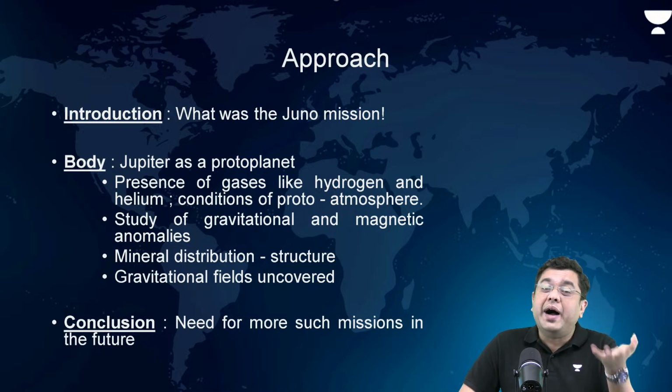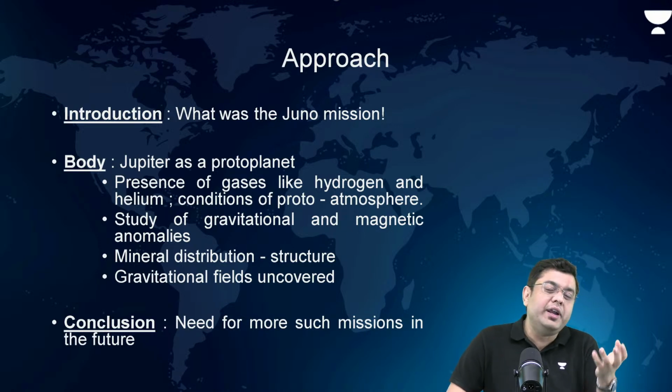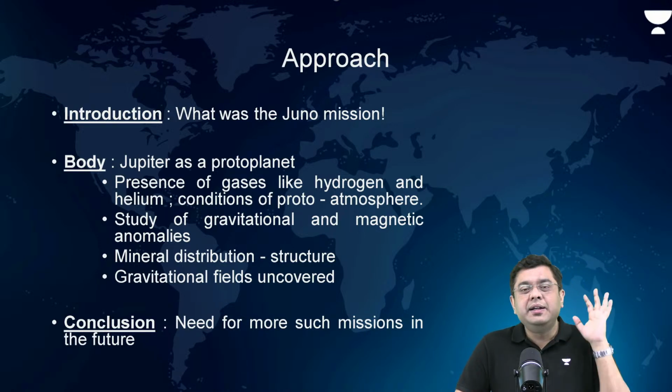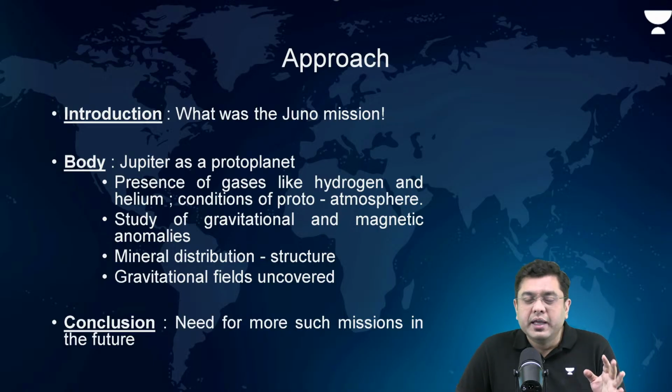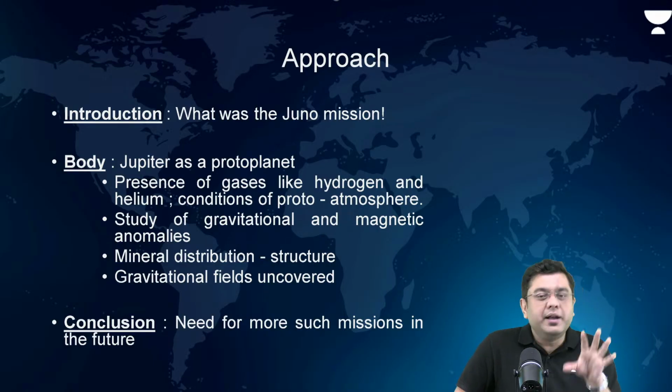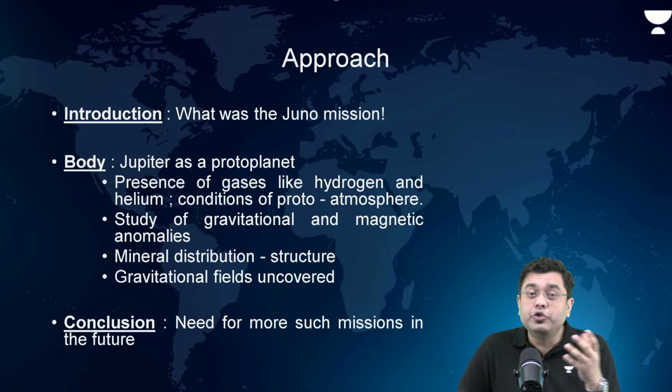The question would be how and why the study of Venus or an asteroid helps us understand the interior and evolution of planet Earth. There again, the answer and the content would be similar. Just that in the case of Venus, you will have to talk about it differently. Venus is not a gas giant, Venus is a terrestrial planet.